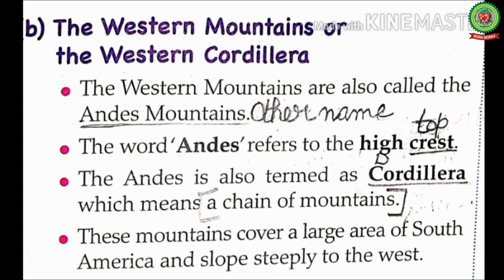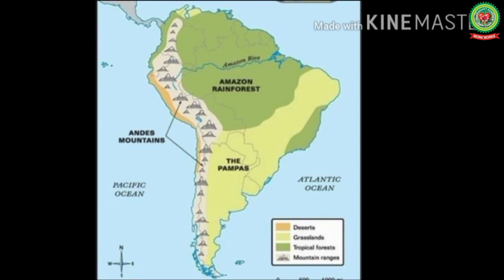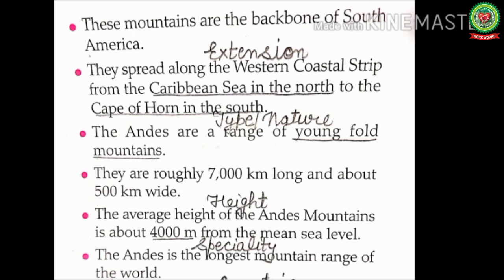Next, the Andes is also termed as Cordillera, which means a chain of mountains. Students, mark this word. This is the definition of Cordillera, a chain of mountains. Next, these mountains cover a large area of South America and slope steeply to the west. Students, look at the map. On the western side of the continent, from the Caribbean Sea in the north to the southernmost tip, are the Andes Mountains. These mountains are the backbone of South America.